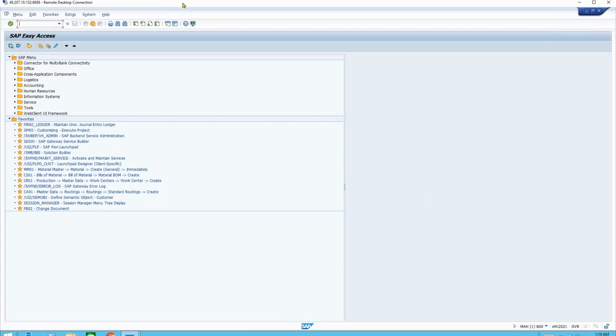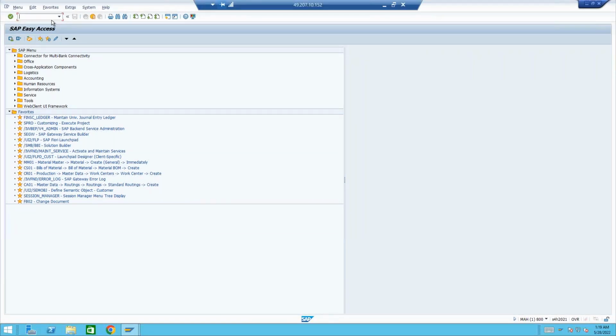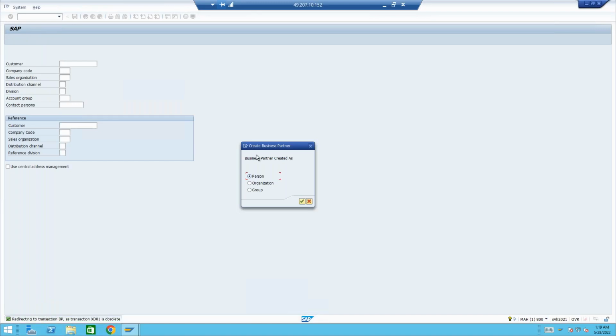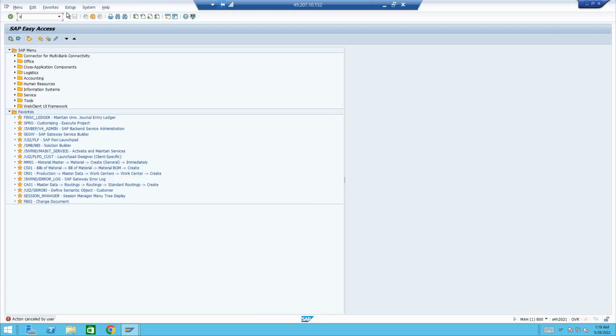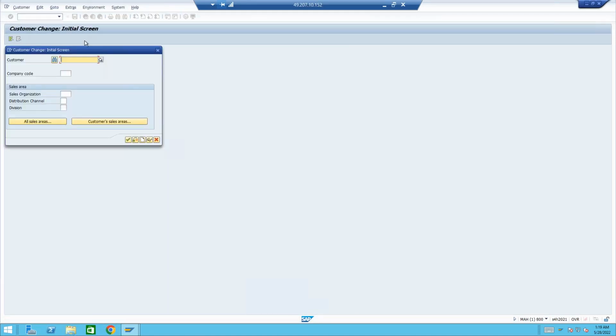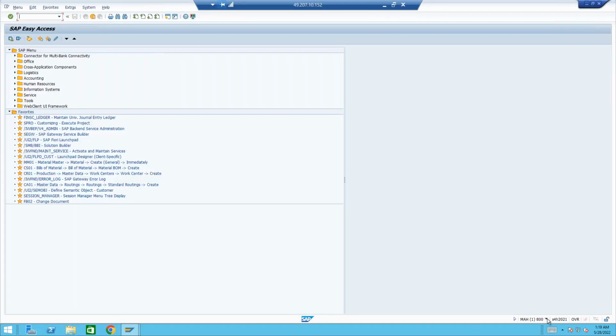So to create a business partner, the transaction itself is BP. So first let me try with XD01. What happens? If you go with XD01, the system redirects us to the BP and says that this XD01 is obsolete. Let me also see XD02. Yeah, XD02 is also still valid, you can see. So only XD01 is obsolete. If not, the rest of all the transactions are still available.